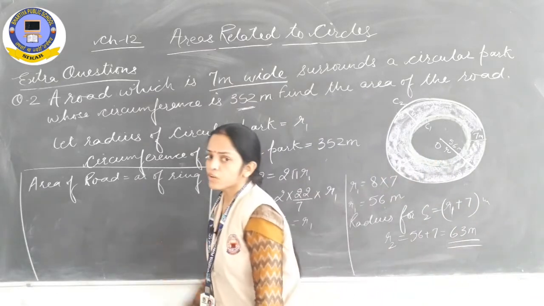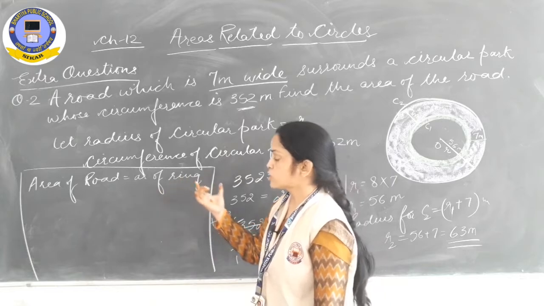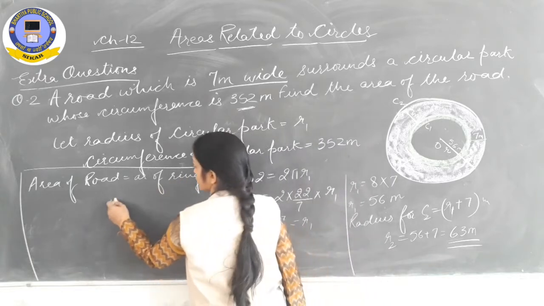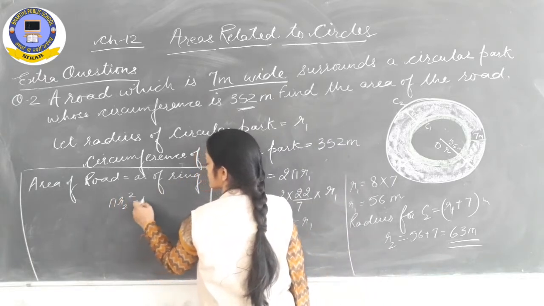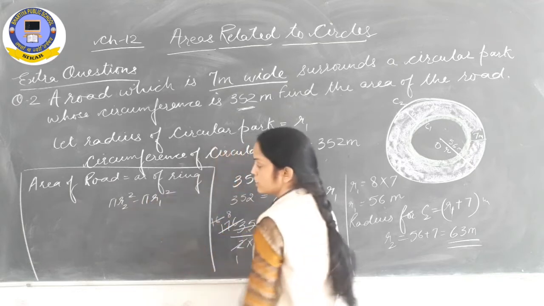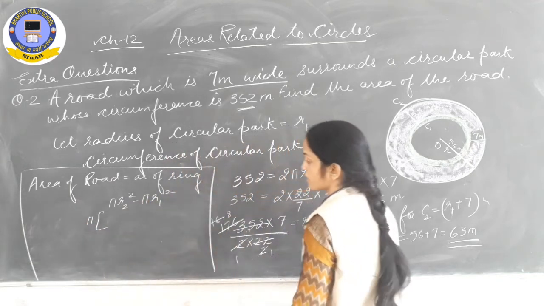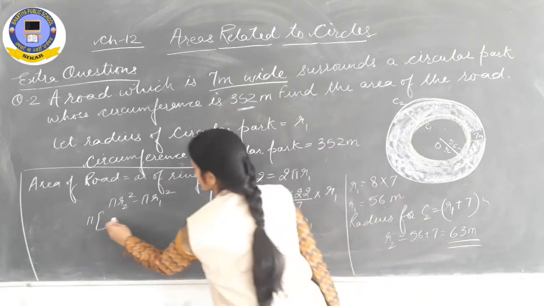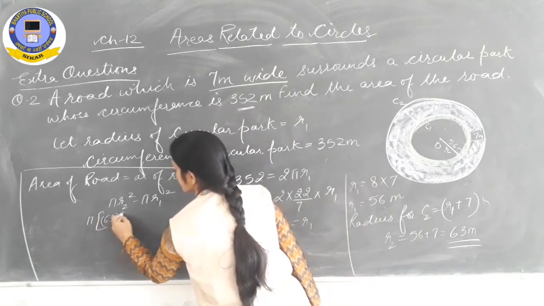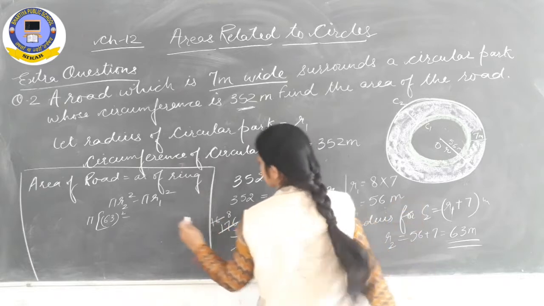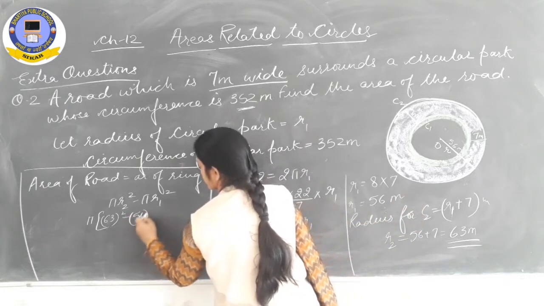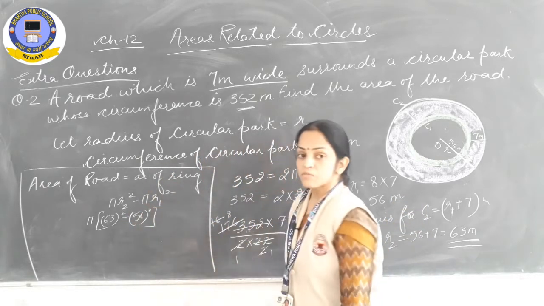The area of the road we need to find out. So the area of the road is equal to the area of the ring, that is pi R2 square minus pi R1 square. So pi is common. Now keep the values of R2 and R1. R2 is 63 whole square minus R1 is 56 whole square. So again that same concept follows.